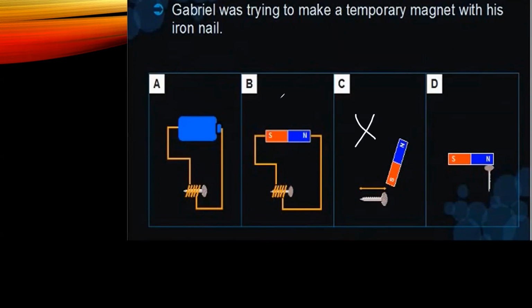What do you think of this one? Yes, because it is moving in one direction, we are rubbing like this. So this and this are possible, and this is not possible to make magnetism. So these are the ways of converting a magnetic material into a temporary magnet.